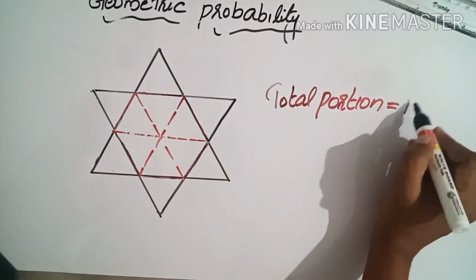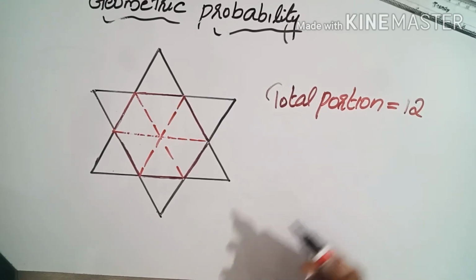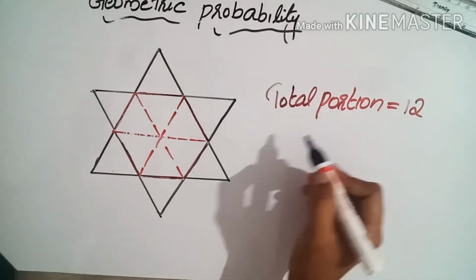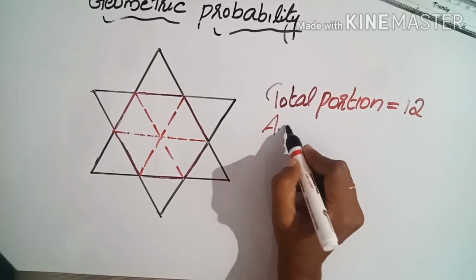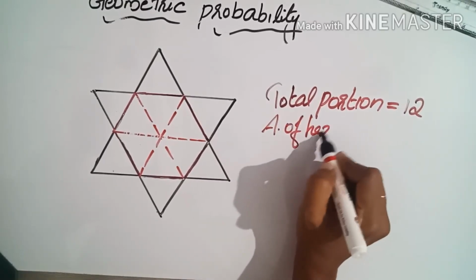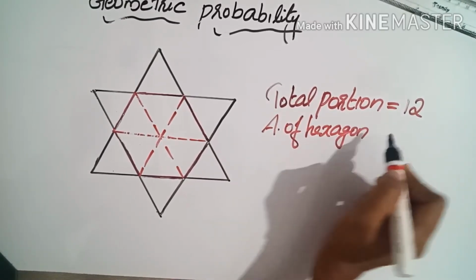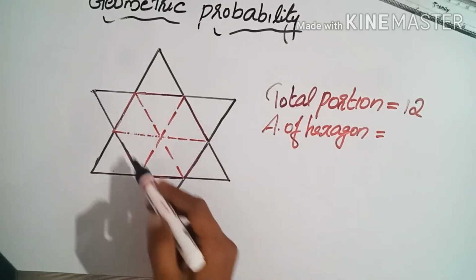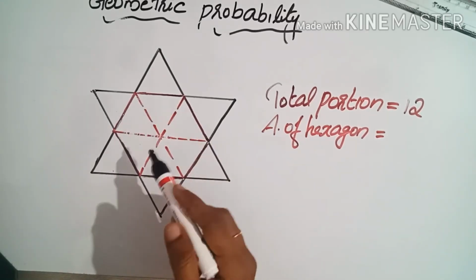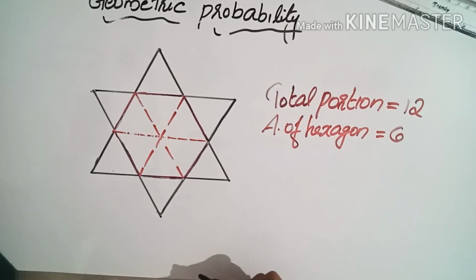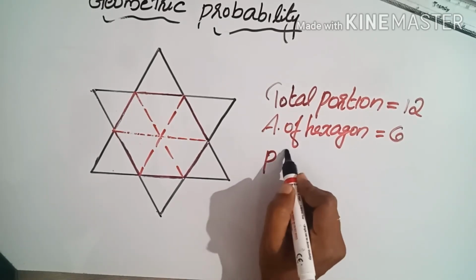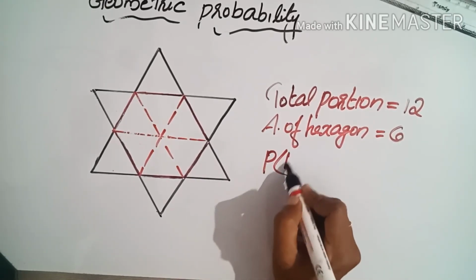So total 12 portions are there. Now area of regular hexagon means out of 12, how many portions are for the regular hexagon? That is 6 portions.